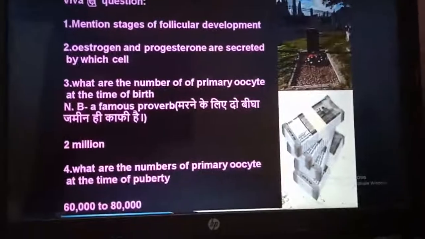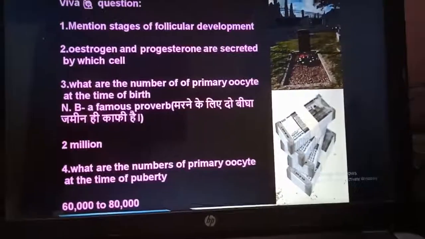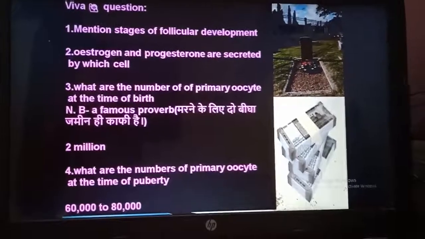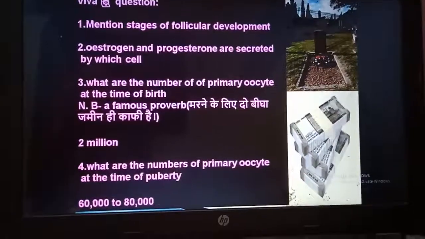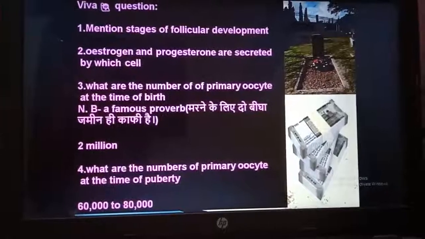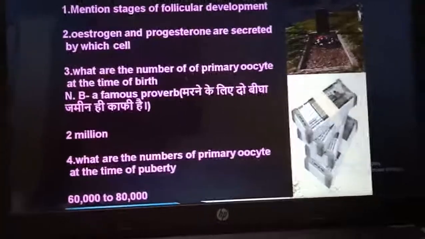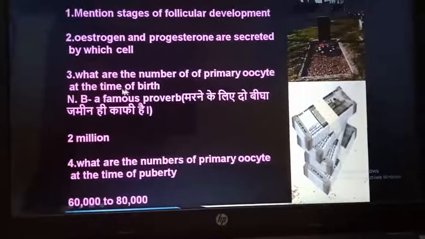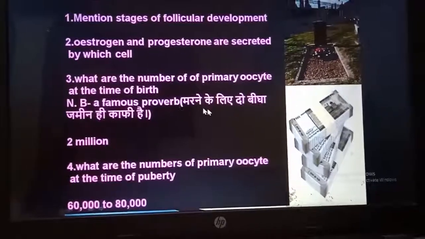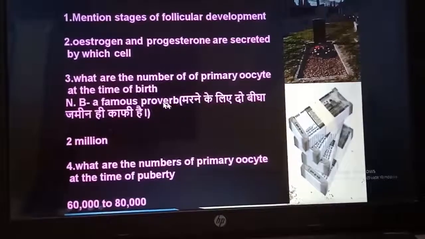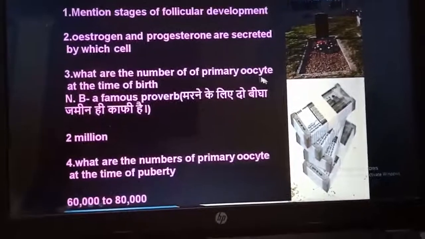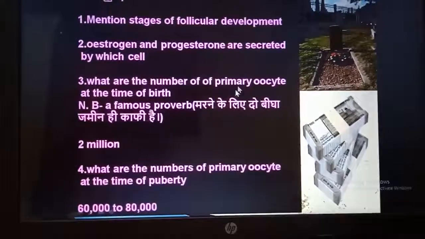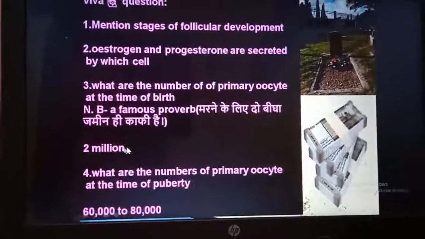Estrogen and progesterone are secreted by which cell? Estrogen is by theca interna, whereas progesterone is by the corpus luteum. What is the number of primary oocytes at the time of birth? There is a famous proverb, मरने के लिए 2 बीघा जमीन ही काफ़ी है. So here we are discussing birth and here is the talk of death. So these are the truths of life, dying and living. The number related to this is 2. So the answer is 2 million.